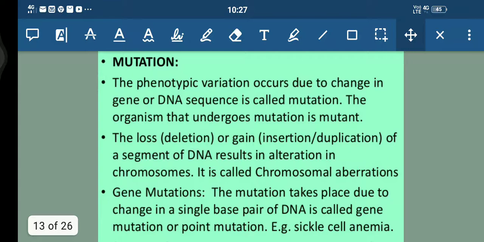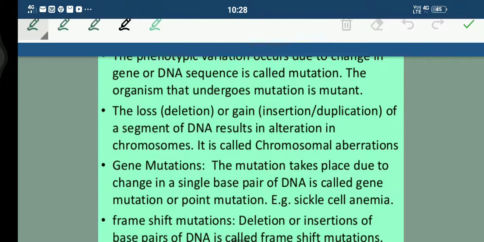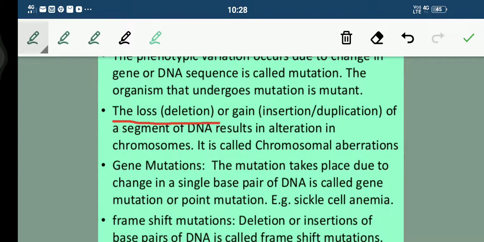Now students, similarly there is a term mutation. The phenotypic variation occurs due to change in genes. If any change occurs in a gene or in the sequence of DNA, that is said to be mutation. Exactly what happens in mutation is the loss, deletion, or gain, that is insertion or duplication, of a segment of DNA. So a segment of DNA is either lost, known as deletion, or gained, known as insertion or duplication. This results in alteration in chromosomes.